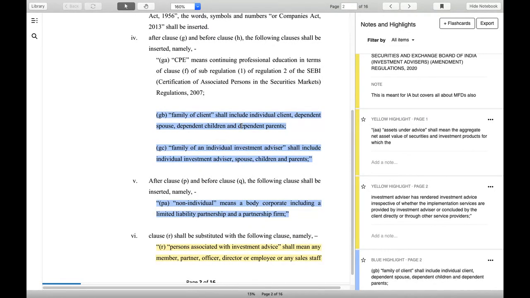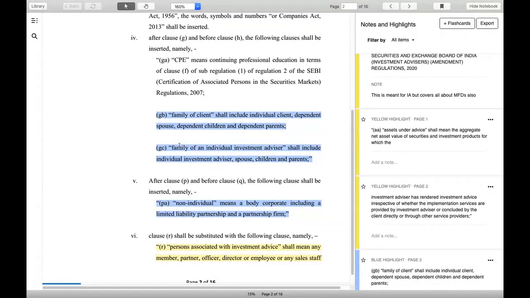So the wife is serving that customer under MFD. The husband can easily serve the son and the daughter-in-law or their children, so that will not be called a conflict. I hope you understand what this clarity will help you with. The word dependent is very important here when it comes to client.